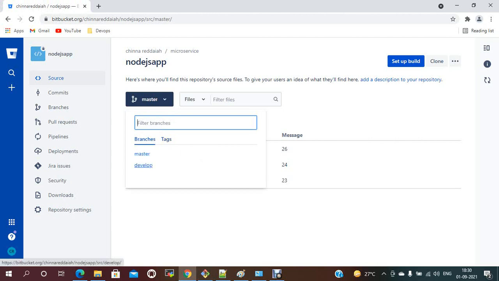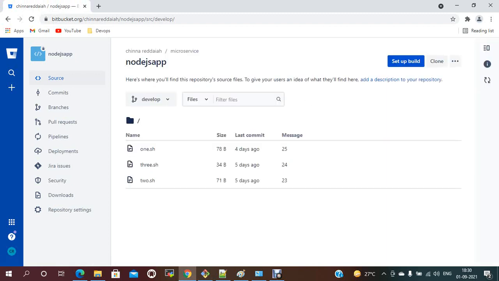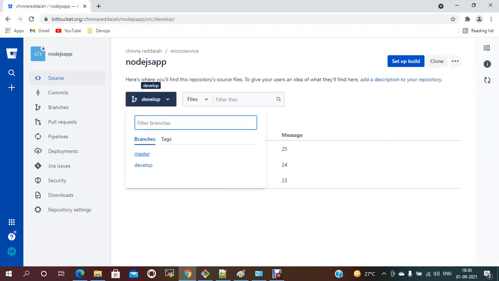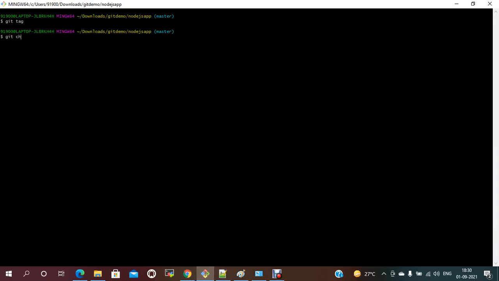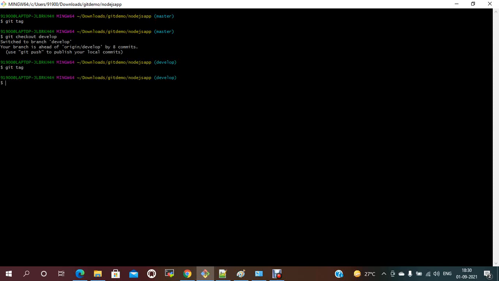So assume my code is ready in the development and the master branch. Let me switch to the develop branch, git checkout develop. Even my develop branch doesn't have any tags. So my development is ready, and I am going to create the tags.